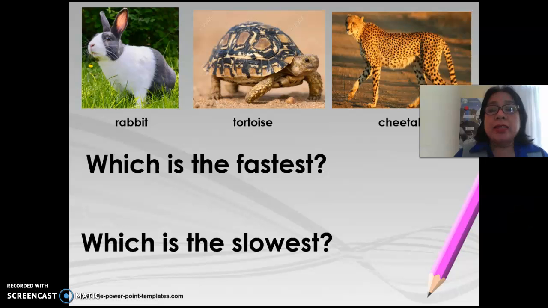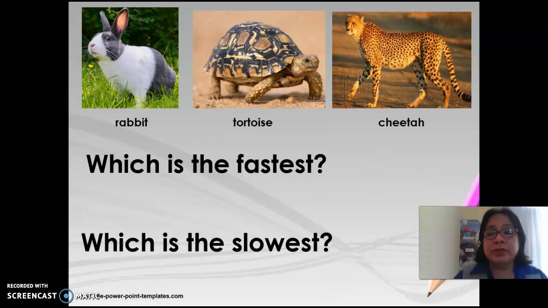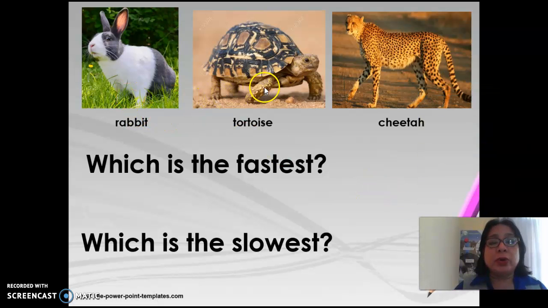Now, let's look at the animals here. The animals are the rabbit, the tortoise, and the cheetah. Which is the fastest? We are asking which because we are talking about animals. Remember, when you ask about a person, it is who. When you ask about animals or things, it is which. Which is the fastest?